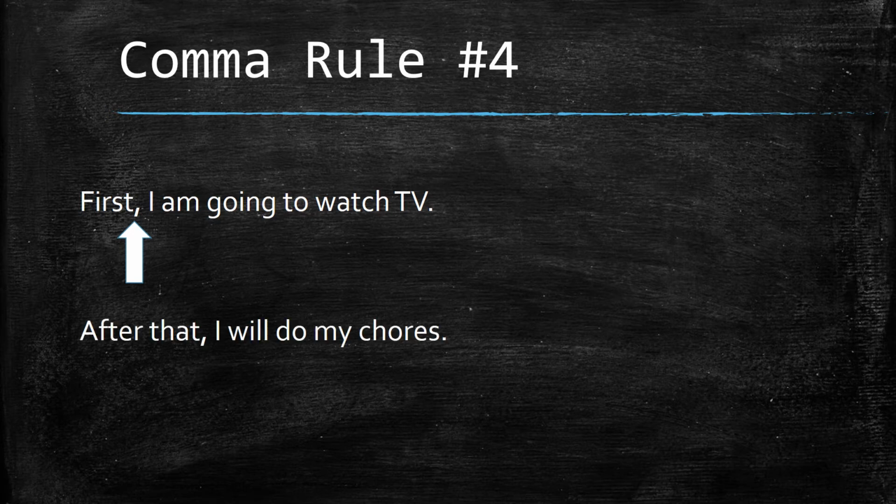Then in the sentence, after that, I will do my chores. I placed a comma after that because after that is the transition word, so I need a comma. So remember to use commas to separate transition words from the rest of the sentence.